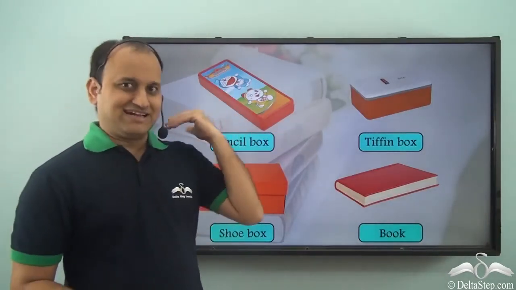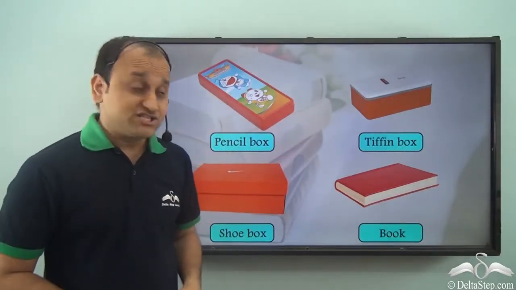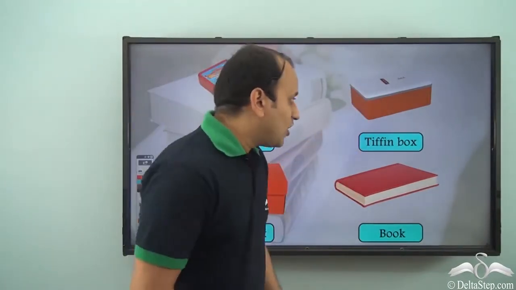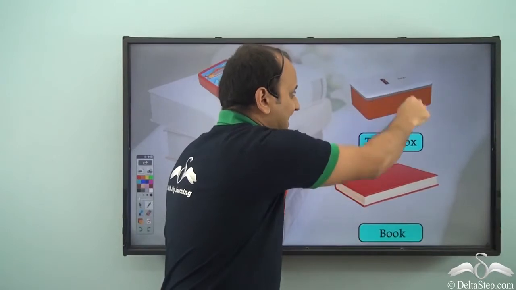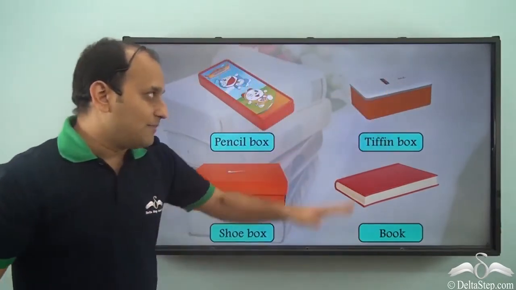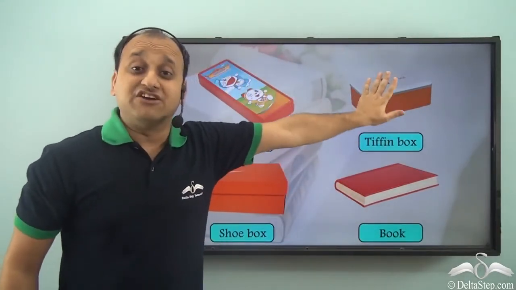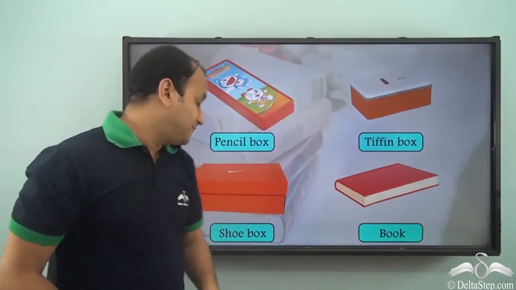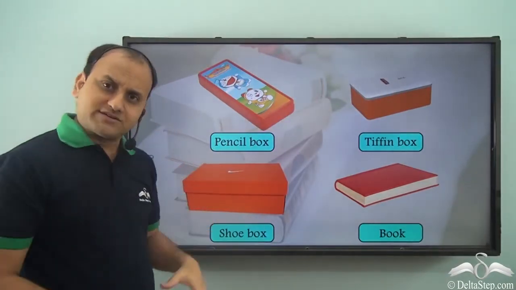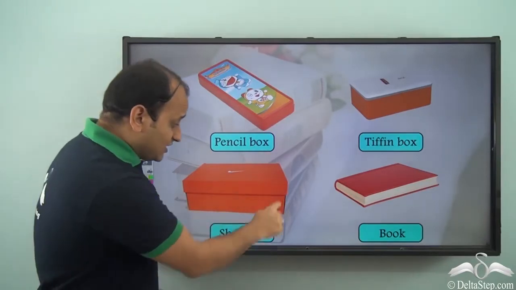A pencil box definitely has a cuboidal shape. What about a tiffin box? Well, even in a tiffin box, you will see a number of rectangles coming together to form this shape, which is the tiffin box or a cuboid. And then the shoe box. Even the shoe box has a cuboidal shape.